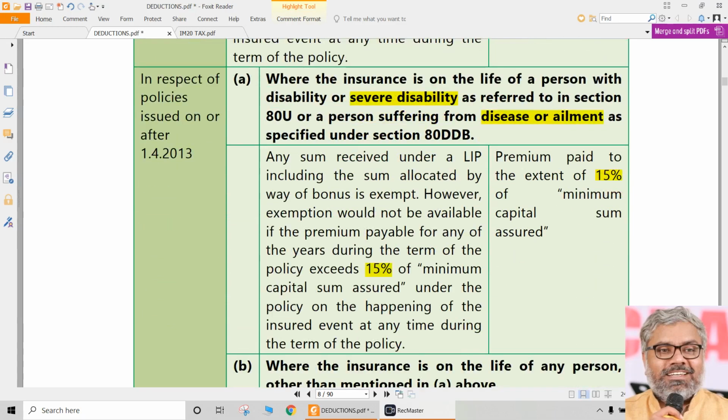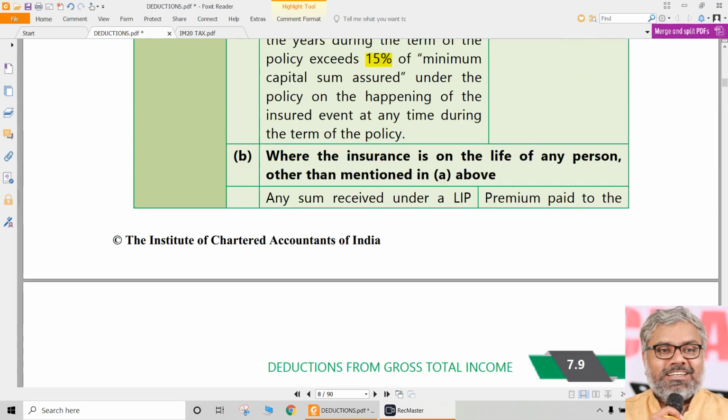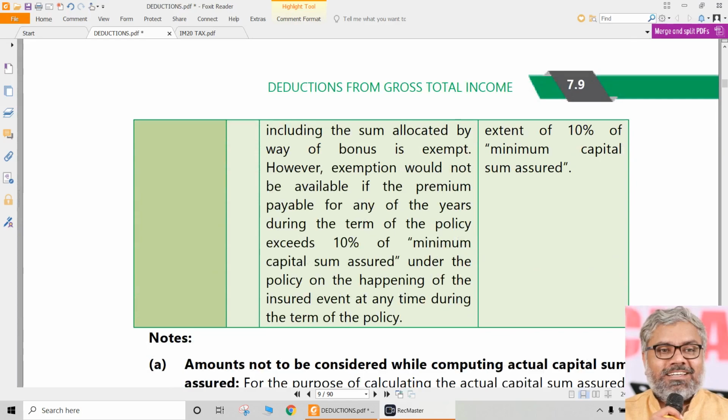For disabled people, on or after 1/4/2013, if any policy is issued, then the percentage of premium on the sum assured cannot exceed 15% for disabled people. So naturally, if any policy is taken during the previous year or very near past, then we have to remember this 15% not for everybody, only for disabled people. But what about for others? For others, it is still continuing to be the same 10% only.